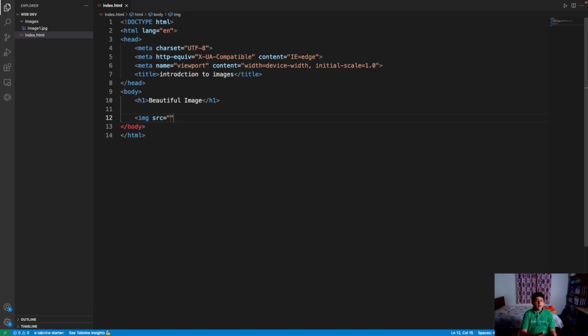As you can see, I'm using a separate folder, so I write images slash, the name of the folder, slash, and then the name of the image, image1.jpg, and it's a self-closing tag, so you put a slash and just close the tag.